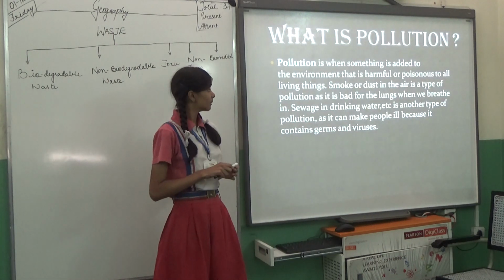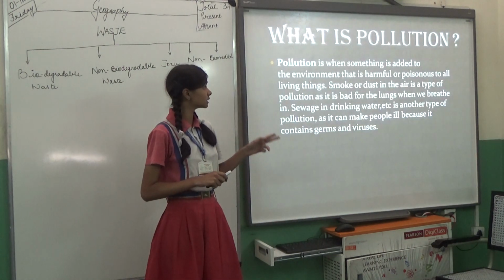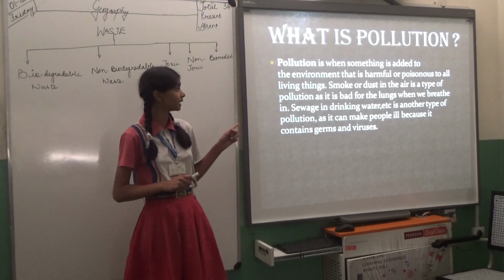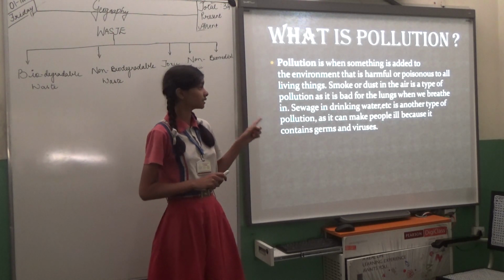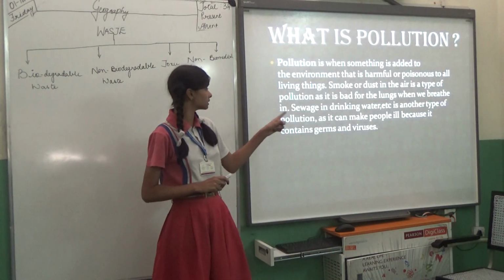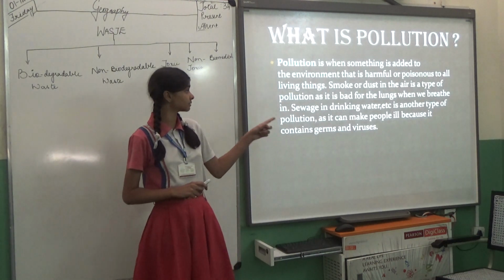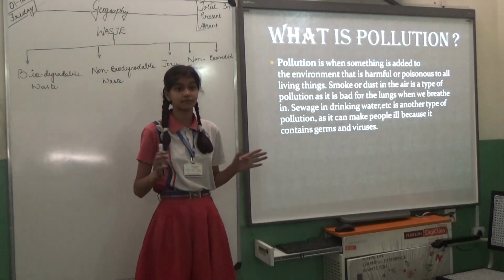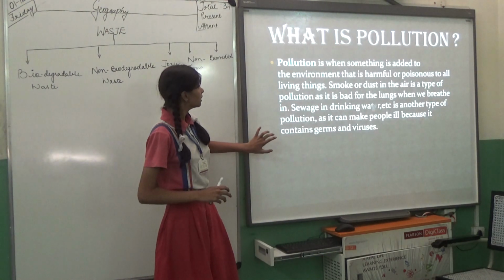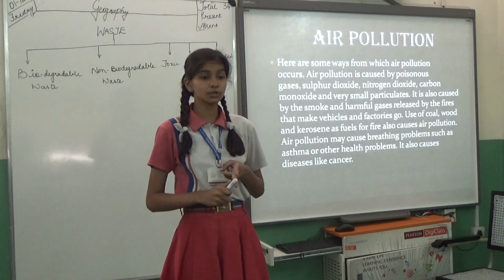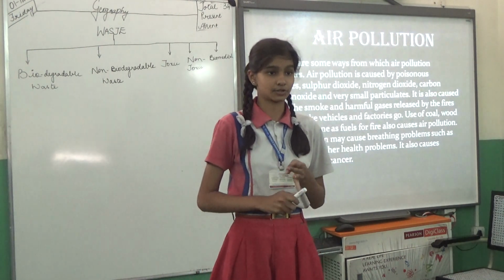Smoke or dust in the air is a type of pollution as it is bad for lungs when we breathe in. Sewage in drinking water, etc., is another type of pollution as it can make people ill because it contains germs and viruses, etc. Types of pollution: air pollution, water pollution, oil spills, etc.